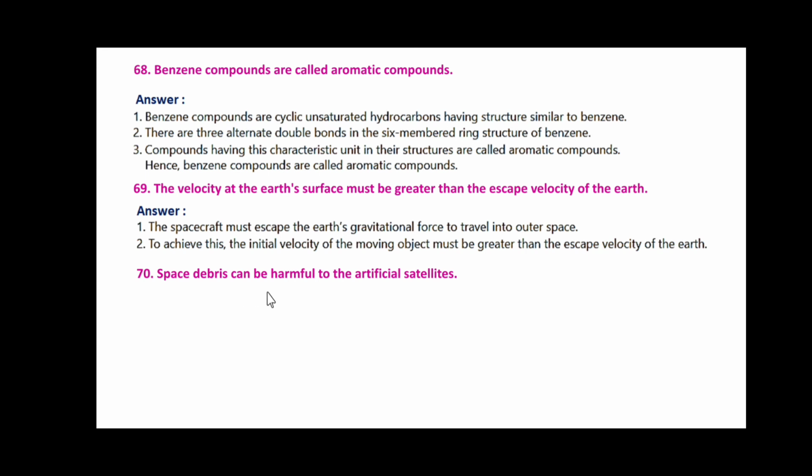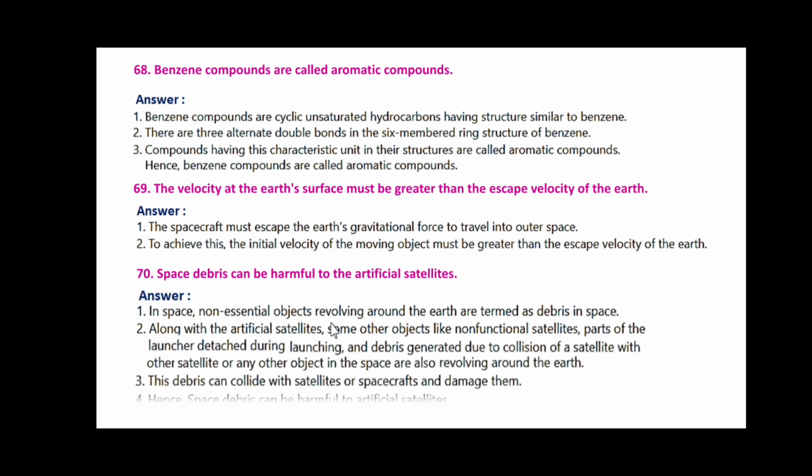Space debris can be harmful to artificial satellites. Friends, in space, non-essential objects revolving around the Earth are termed as debris. Along with the artificial satellites, some other objects like non-functional satellites, parts of the launcher detached during launching, and debris generated due to collision of a satellite with other satellites or objects in space are also revolving around the Earth. This debris can collide with satellites or spacecraft and damage them. Hence, space debris can be harmful to artificial satellites.